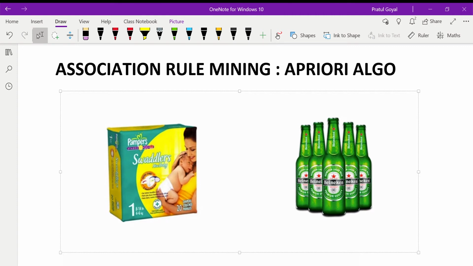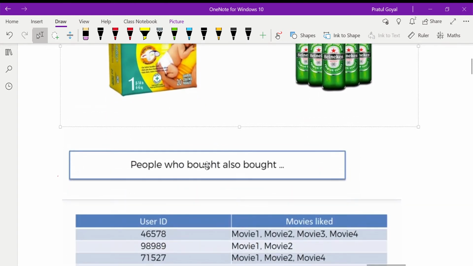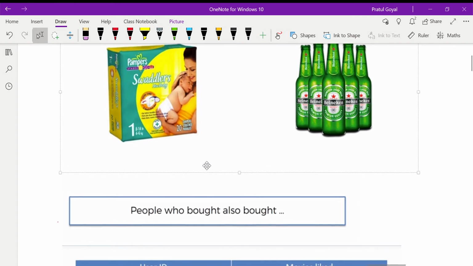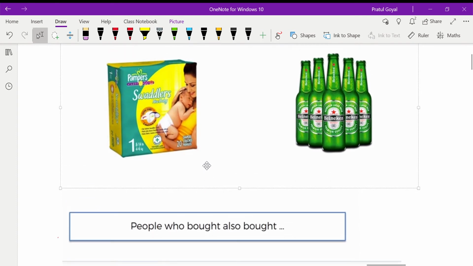So guys, today we are going to discuss an algorithm called association rule mining, or the Apriori algorithm. The basic intuition behind this algorithm is based on this: if I know something, then I will also be buying another thing. So people who bought this also bought this.